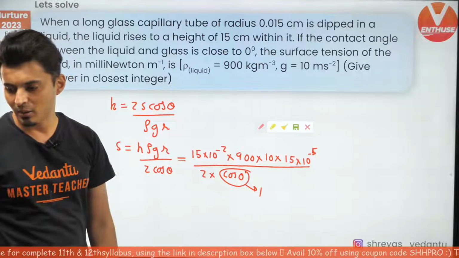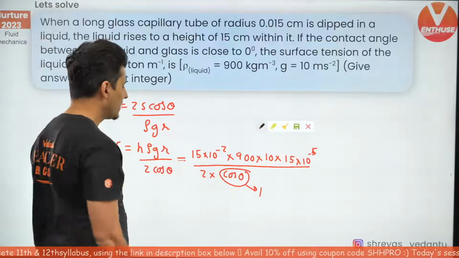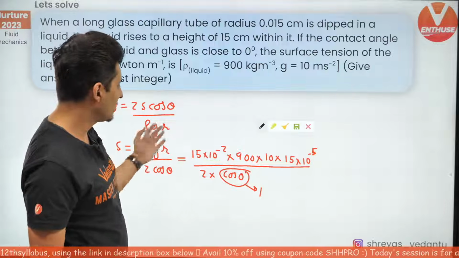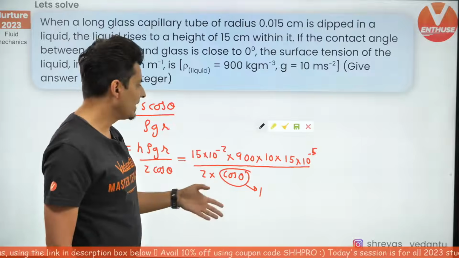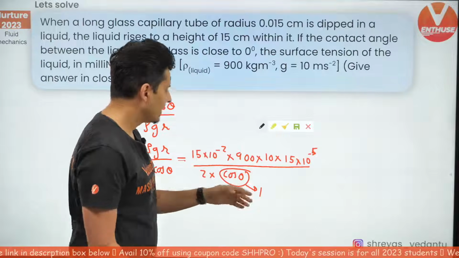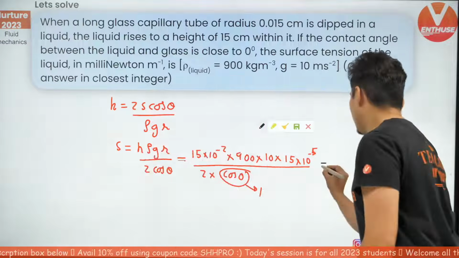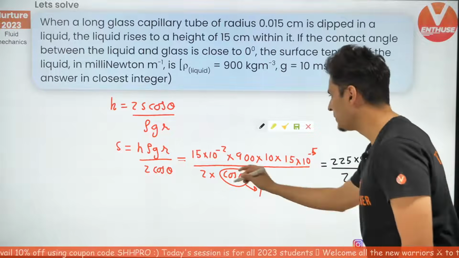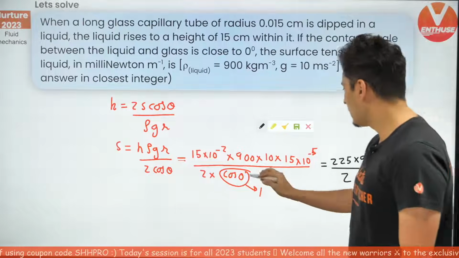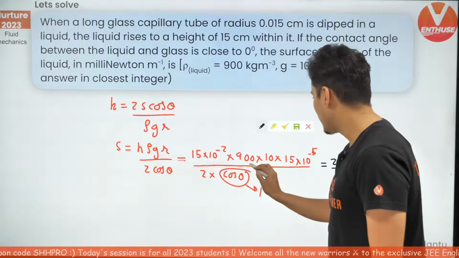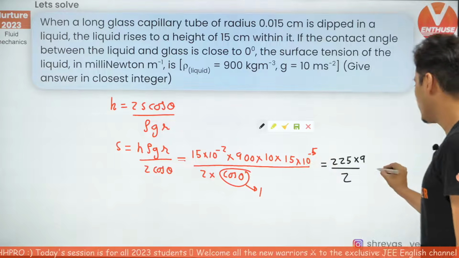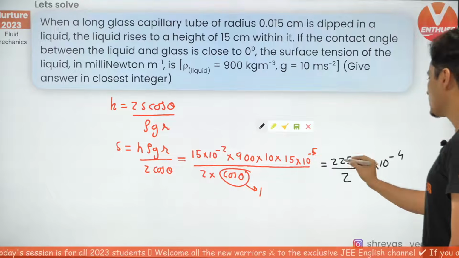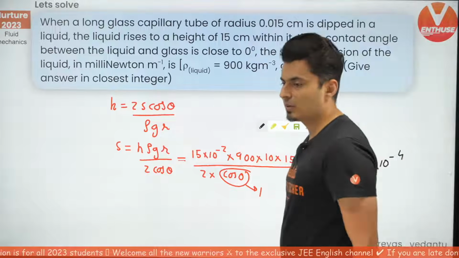Hello Ananya, welcome aboard. So 15 into 15, that's 225, and then 225 into 9, you can do it. Okay, so all you will get over here is 225 into 9 divided by 2, and count these zeros over here. These 2 will get cancelled. You will have 10 to the power minus 4. Just do the math and see how much it is coming out to be.